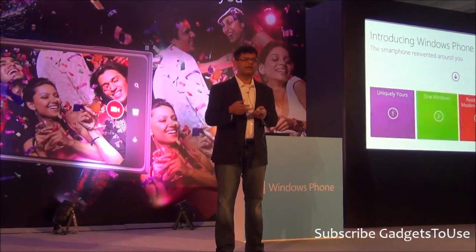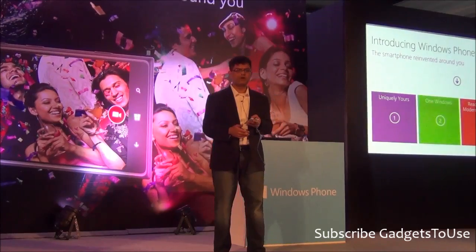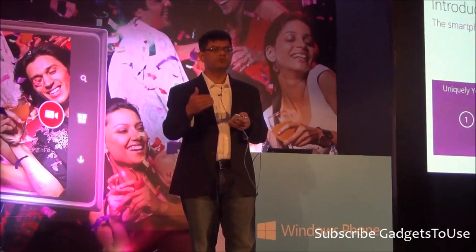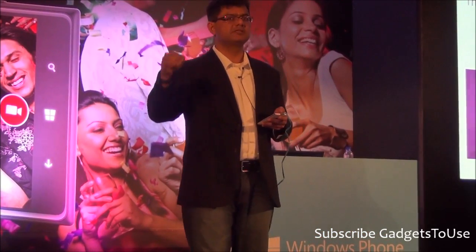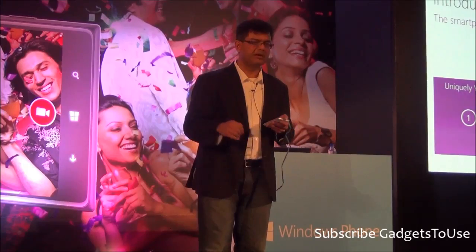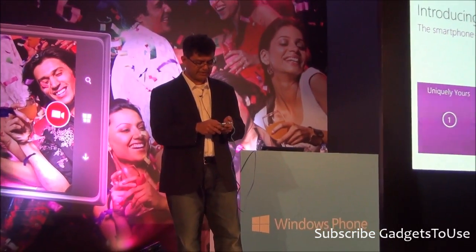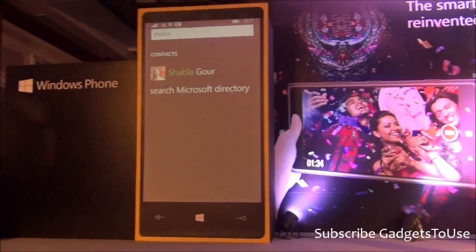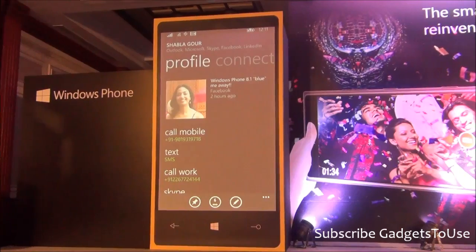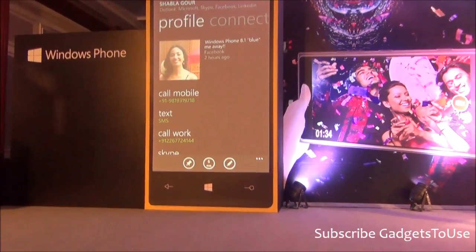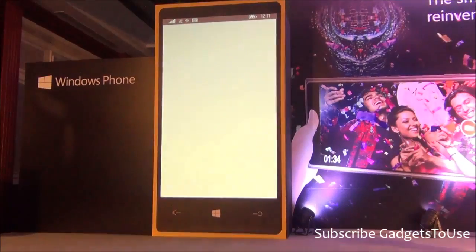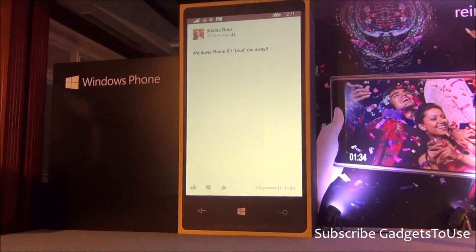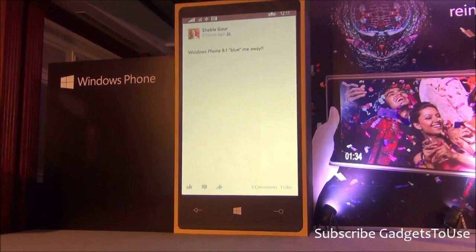So what we've done is taken the same set of APIs and made them open. We've now got social extensibility on apps that allows any app developer who wants to make extensions to our first-party services, for example the People Hub, to drive those extensions into that experience. For example, if I go to my colleague Shabla, and I have this post here from her, and I click on it, now it takes me straight to the Facebook app. And I get full functionality of all the things that happen on the Facebook app, versus a limited set of functionality with the native experience.